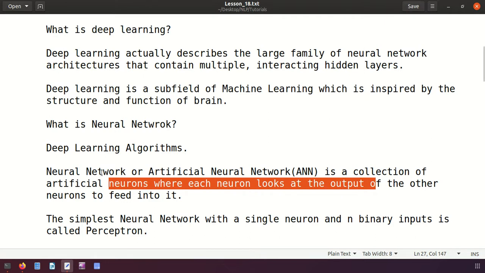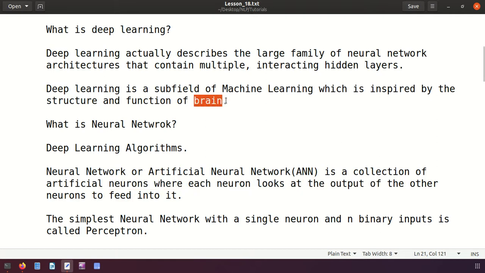Brain neurons are biological neurons, but here we have artificial neurons, and these neurons work together and create a network. That is why it's called an artificial neural network.